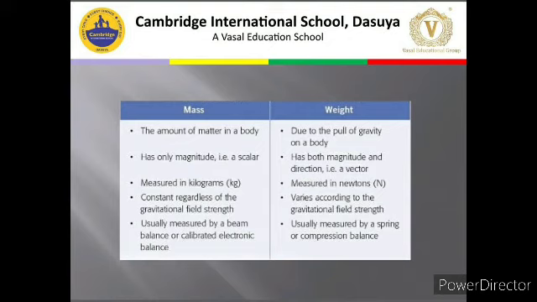The weight is going to change from place to place. Usually, the mass is measured by a beam balance or a calibrated electronic balance, whereas the weight is measured by a spring balance or a compression balance. So, these are the devices which we use to measure mass and weight.